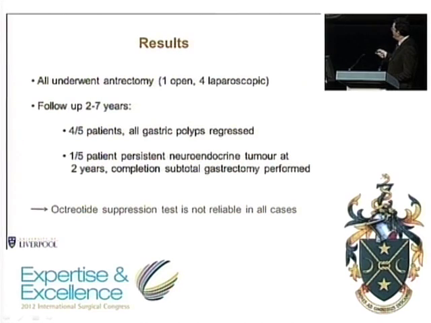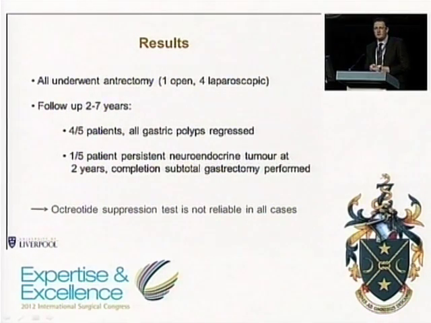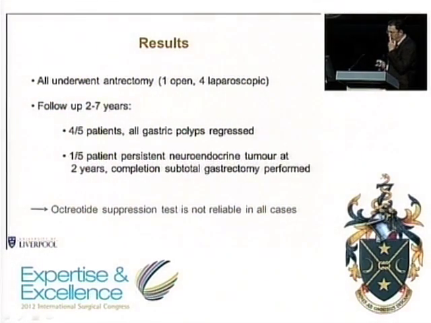In 4 of the 5 patients, all the polyps have regressed. Within about a year, the polyps have regressed and they've not recurred. And in all patients, they've had regression of hypergastrinemia following surgery. However, 1 patient, despite a positive octreotide suppression test, had a persistent tumor at 2 years and has subsequently undergone a completion subtotal gastrectomy. And there was a residual 15 millimeter gastric neuroendocrine tumor in the resection specimen.